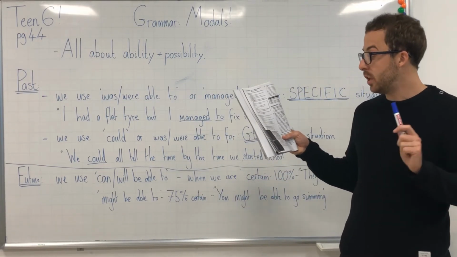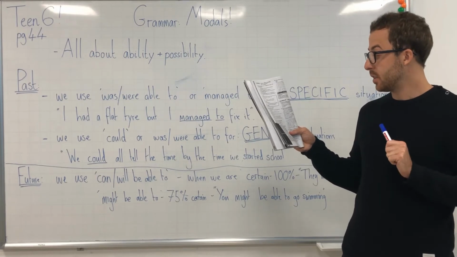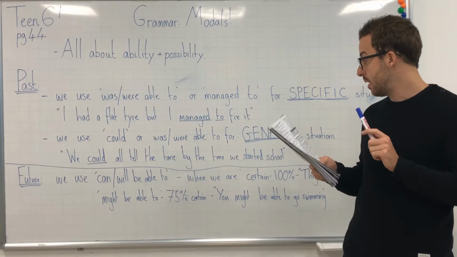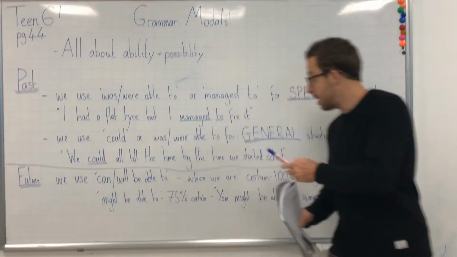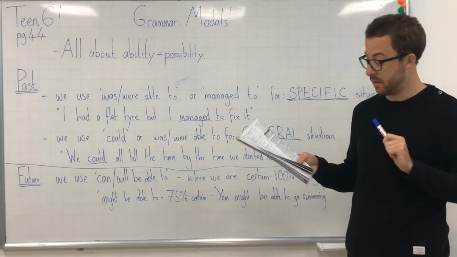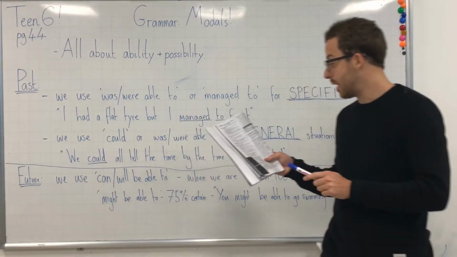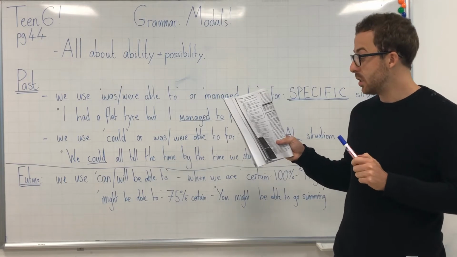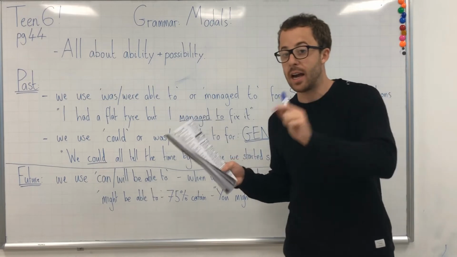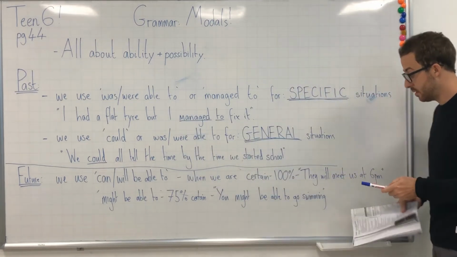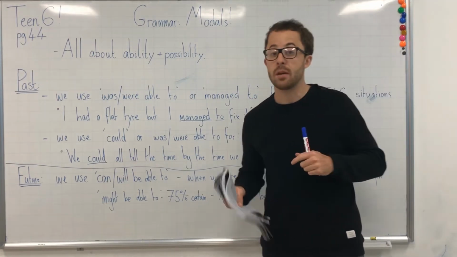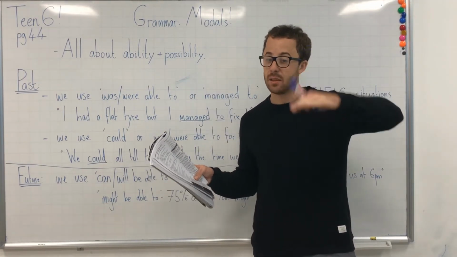Now, for the future, we use will be to talk about a definite ability or possibility, okay? Again, can, will be able to, when we are certain 100% it will happen. And D, okay, might be able to talk about a less certain possibility, maybe 75%. And again, my example, you might be able to go swimming, okay? Maybe you do go swimming, maybe you don't, just might, okay?